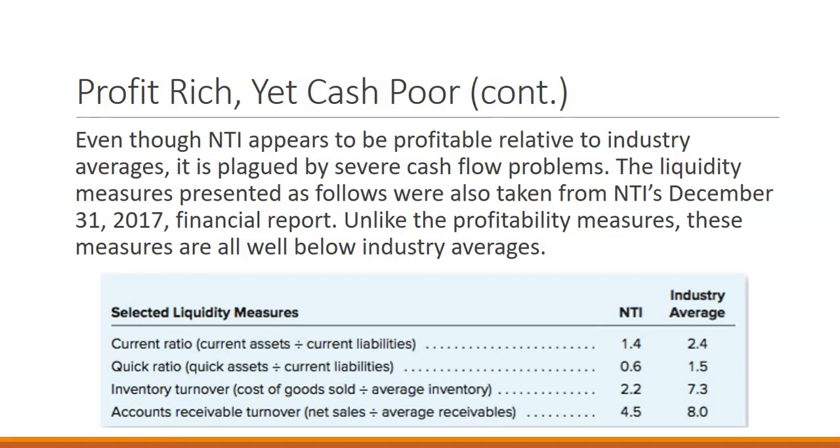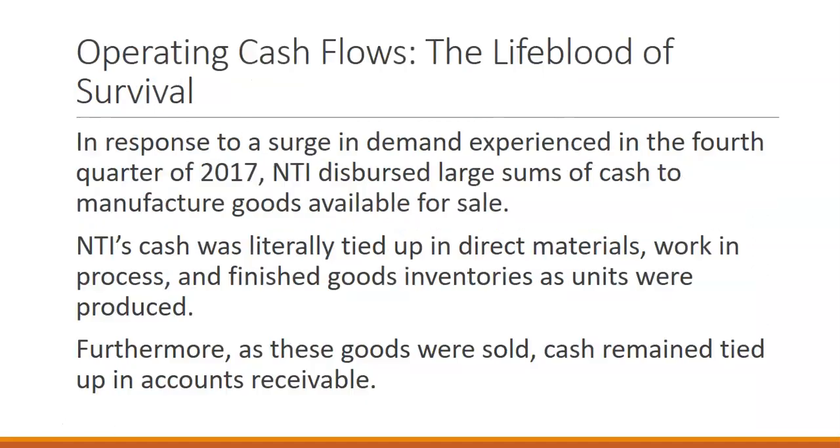And so they need to figure out how they are going to fix their cash management problem and their cash flow problem. We have the information that in the fourth quarter of 2017 they disbursed large sums of cash to manufacture goods available for sale. So all of their cash was tied up in inventories.